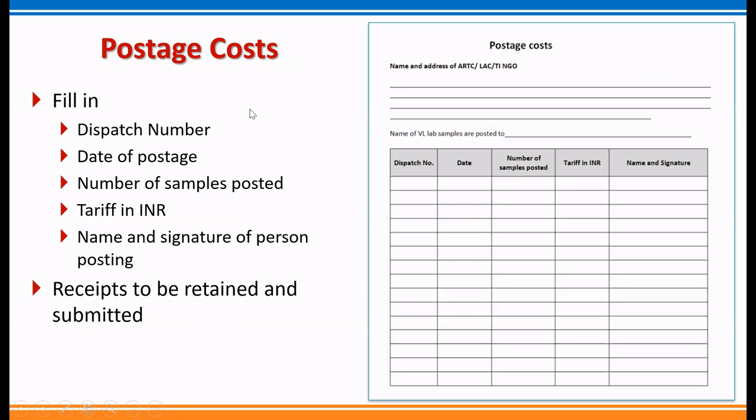Then this is the postage cost log to be maintained at every collection center wherever they are posting the sample or couriering the sample to viral load testing laboratories. What they need to fill: the dispatch number of the courier or the speed post, date of the postage, number of samples posted in that one consignment, then the total amount required in Indian rupees, name and signature of the person who had done the posting, and the receipt which they received from the courier agency or Indian Post has to be retained and submitted for reimbursement.